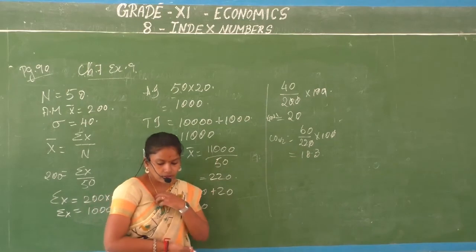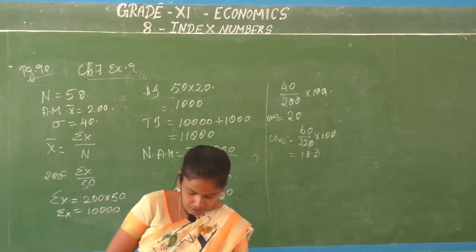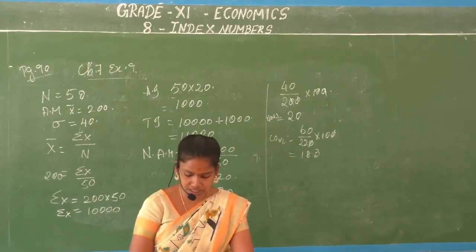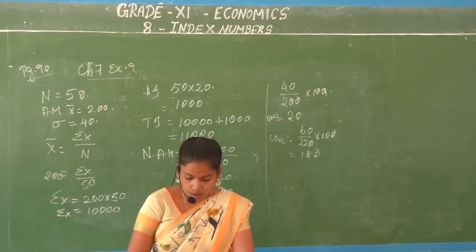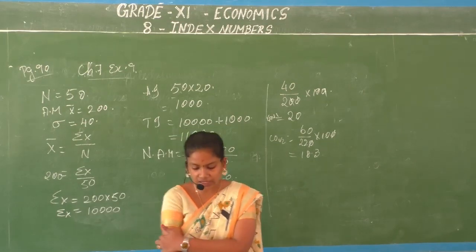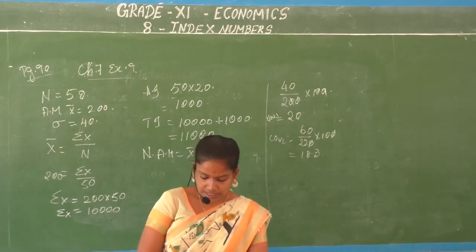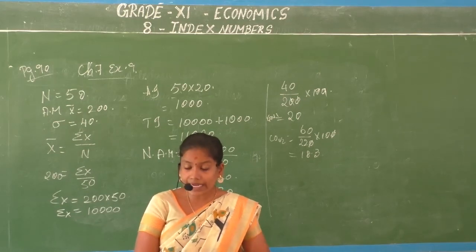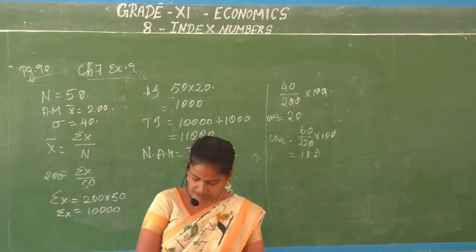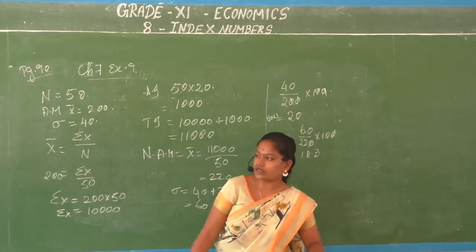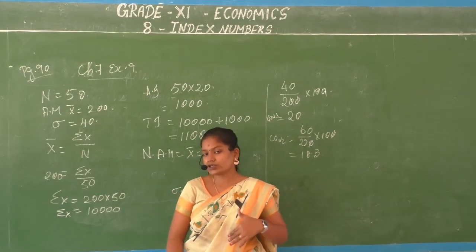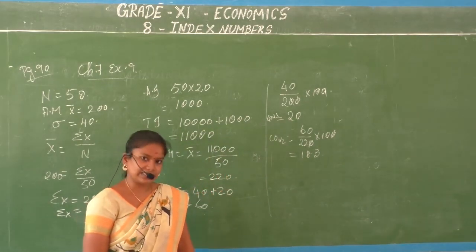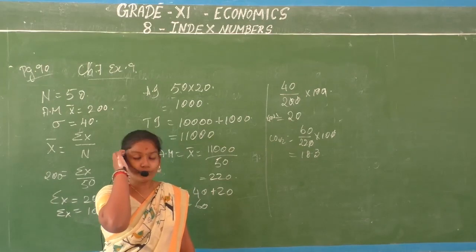Now take the 10th question. If in the previous question each worker is given a hike of 10% in wages, how are the mean and standard deviation values affected? Previous question: each worker is given a hike of 10% in wages. How are the mean and standard deviation values affected? So you have to make a change of 10% in the value and then find the new mean and standard deviation. That's a problem for you to find.